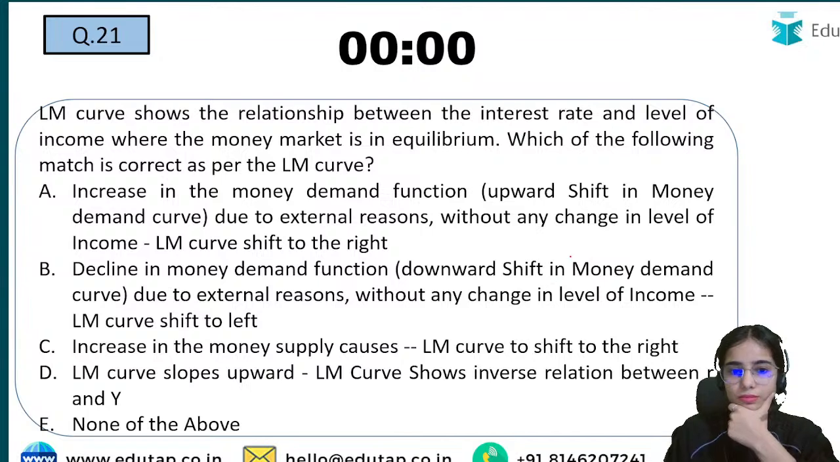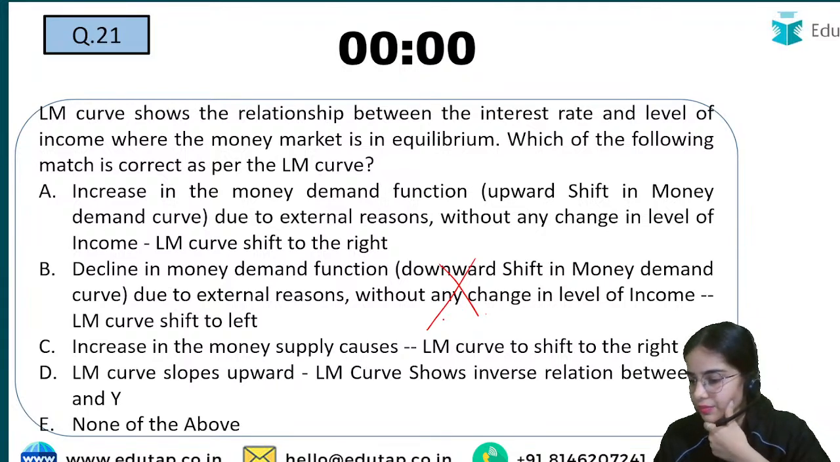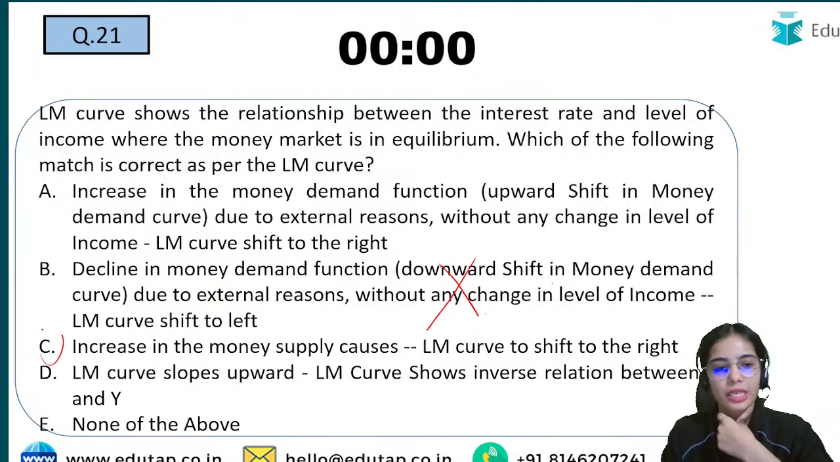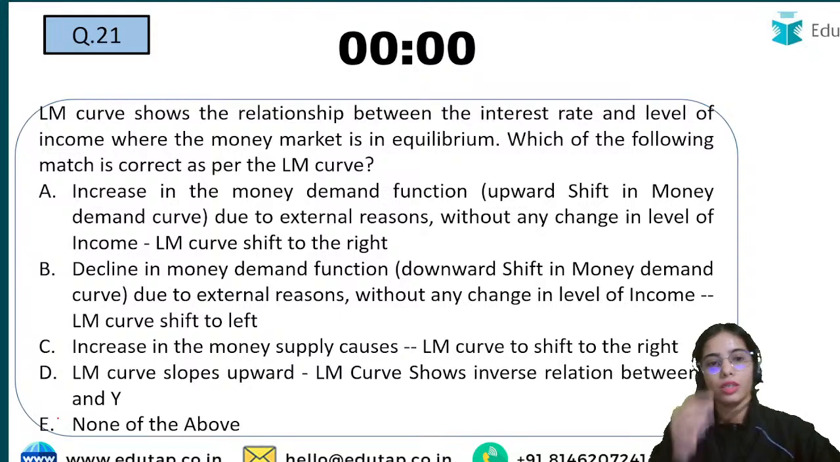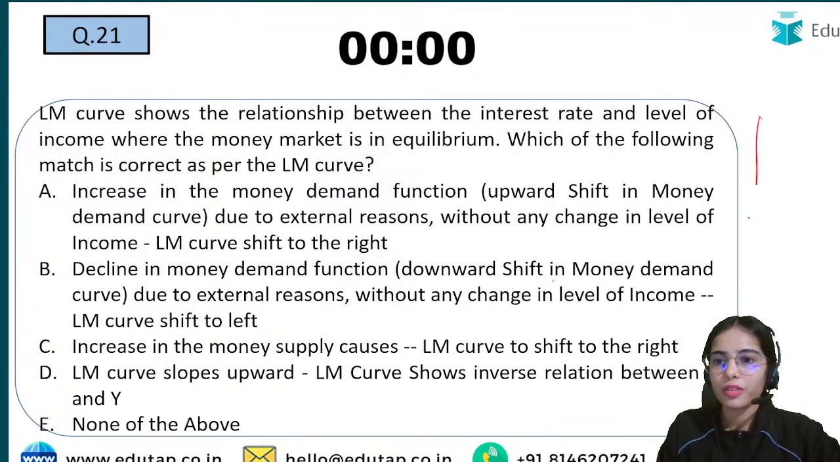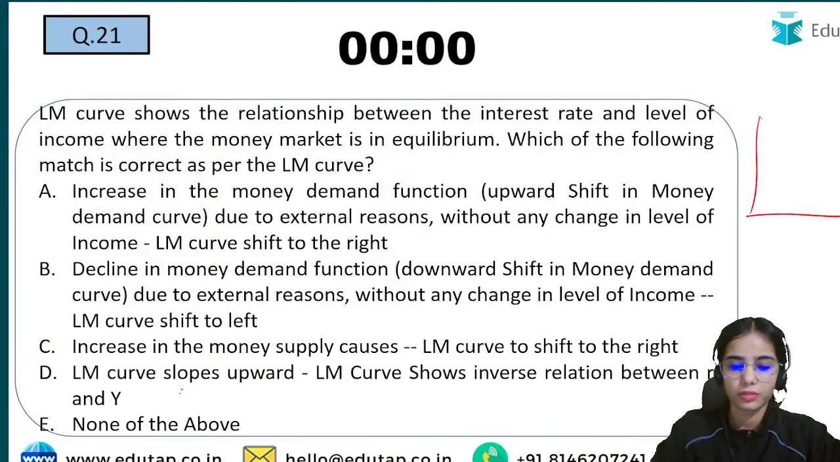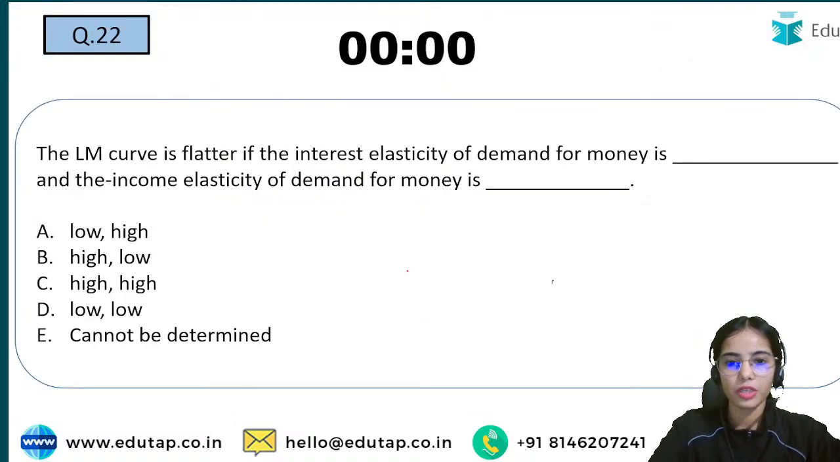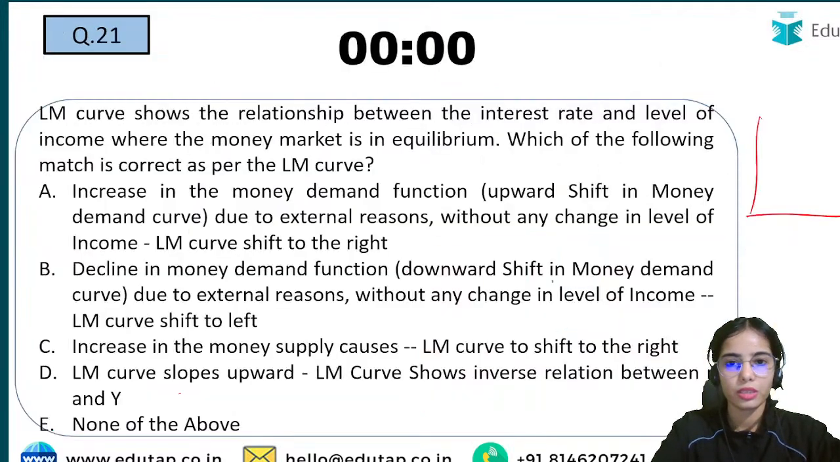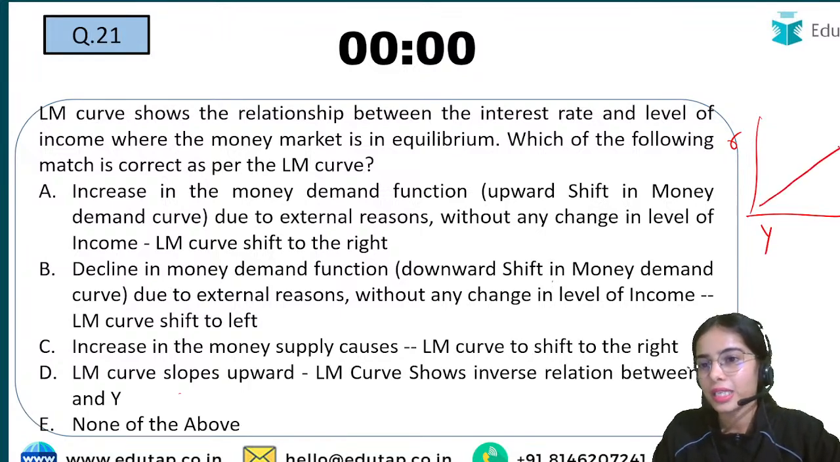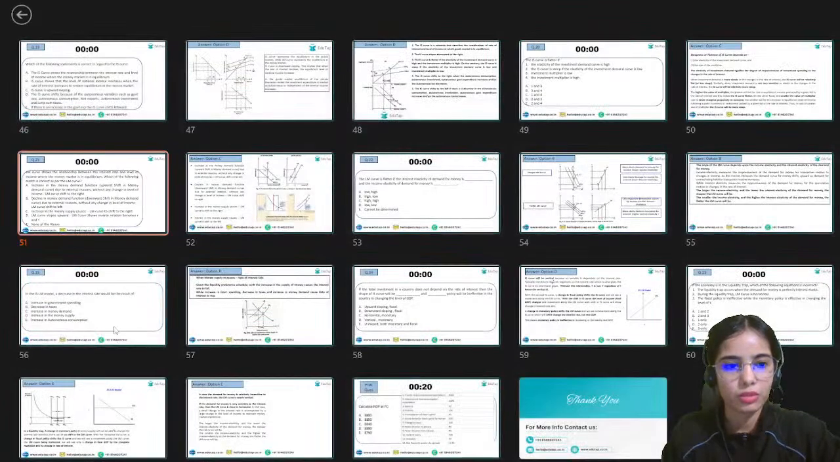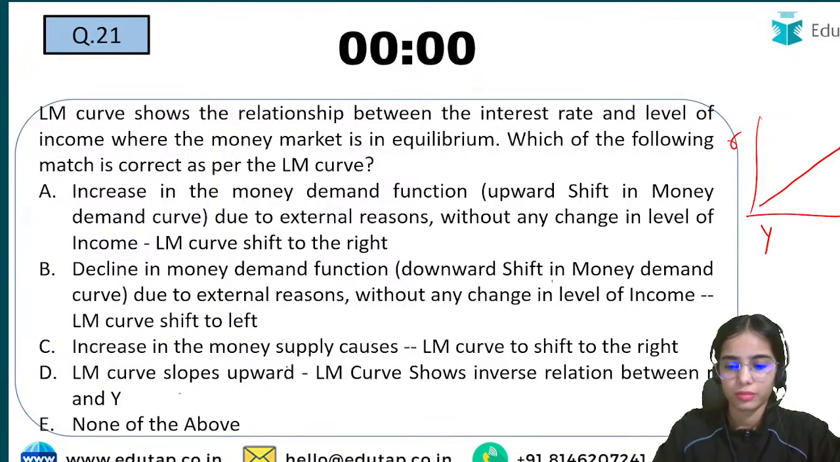B. No, that is not correct. C. Okay, Shruti is saying C. Let's see. So here, first of all, LM curve shows the relationship between the rate of interest and the level of income. Okay, and there is the upward relationship that is shown by the LM curve.